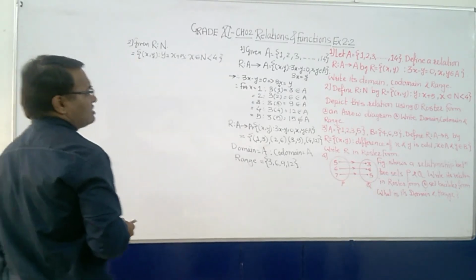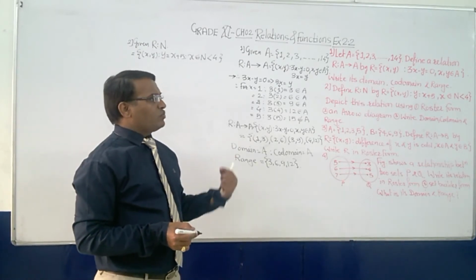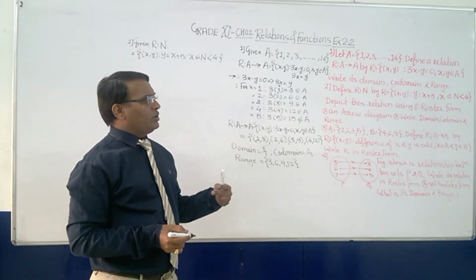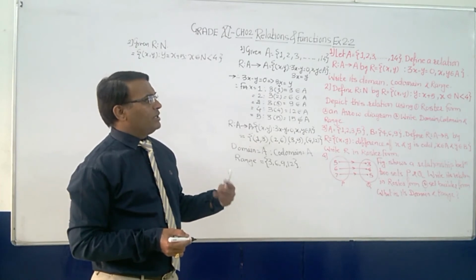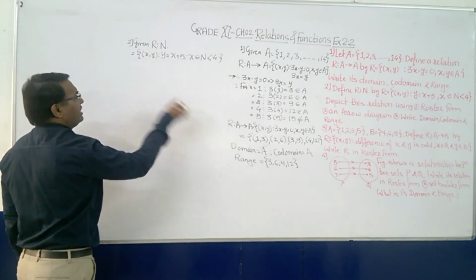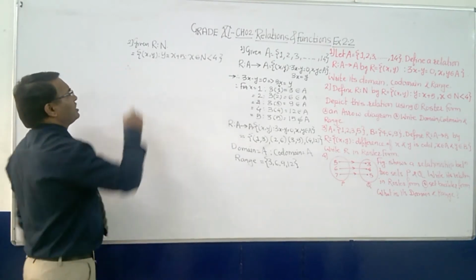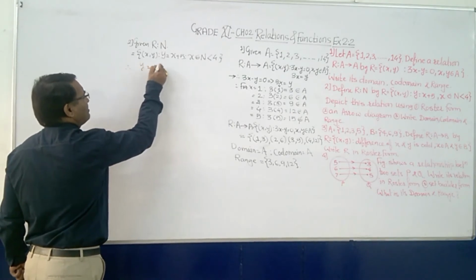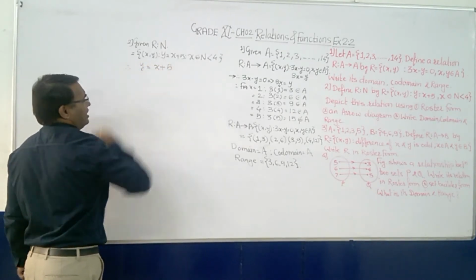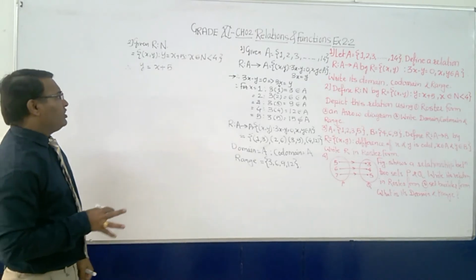Then depict this relation using a roster form. Depict means we have to write it in a roster form, then an arrow diagram, then write the domain, codomain and range. Let's see. First we need to define it in this way. Therefore x comma y, where y is equal to x plus 5, and clearly they have given that x is 1 to 3 only.